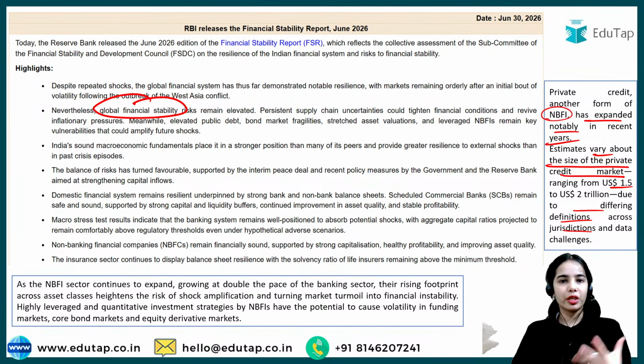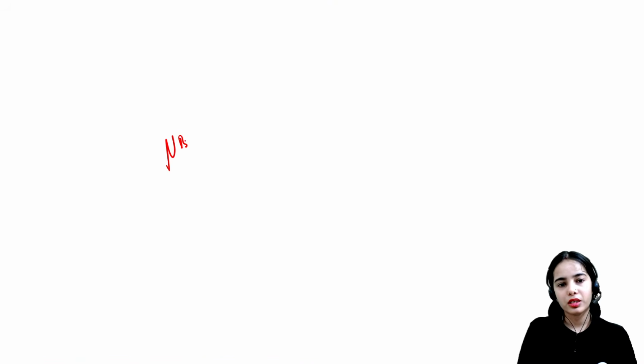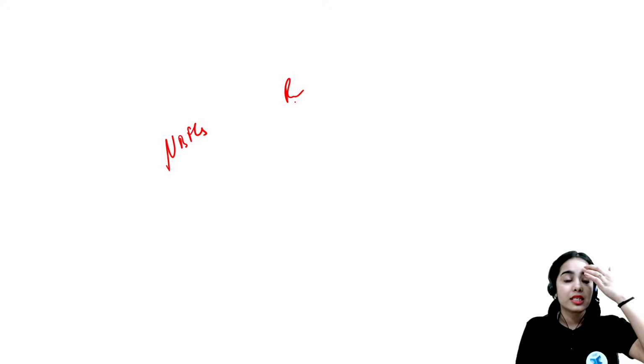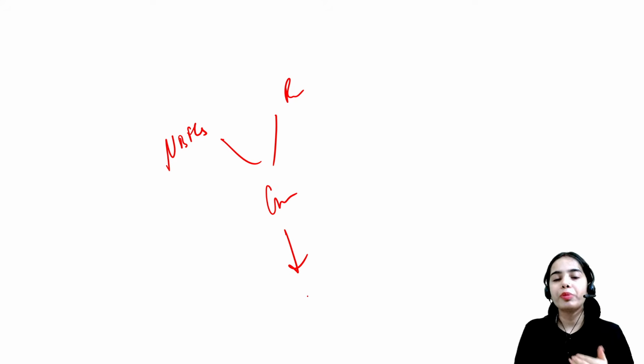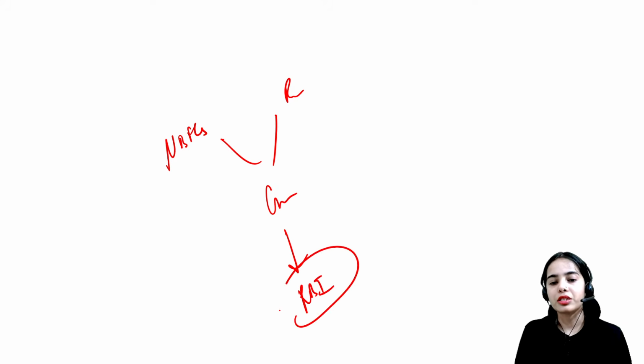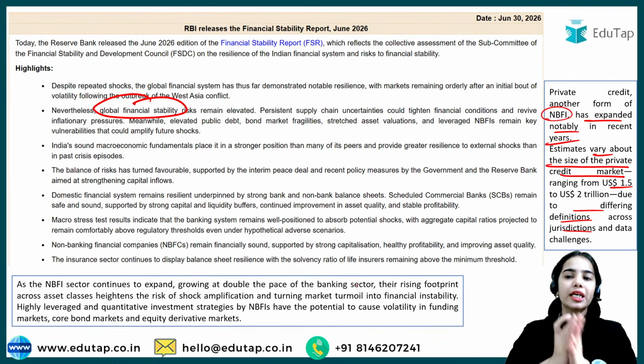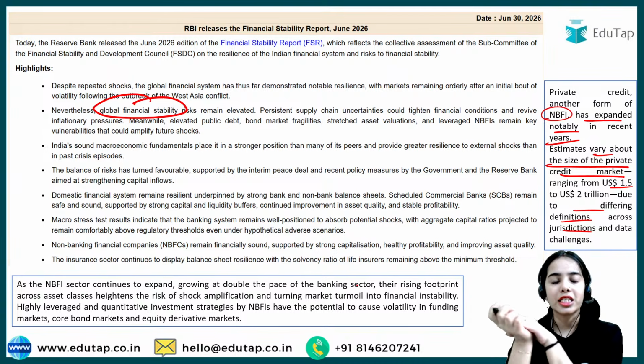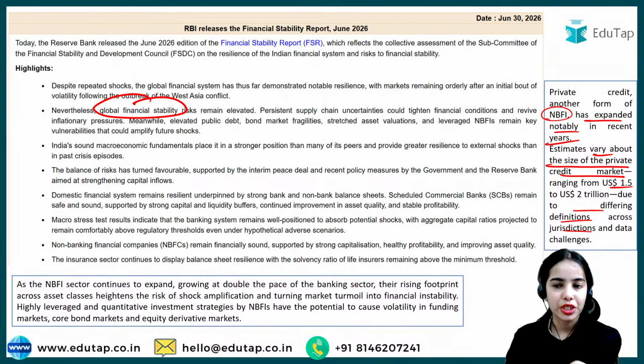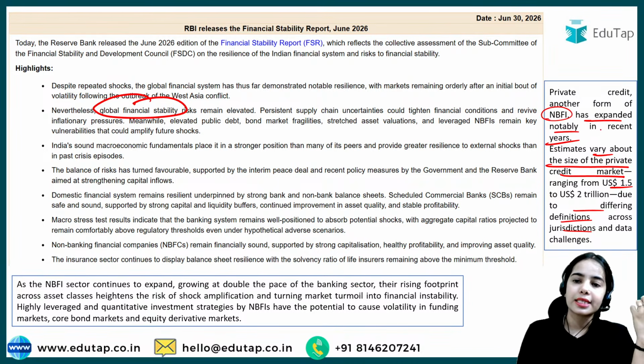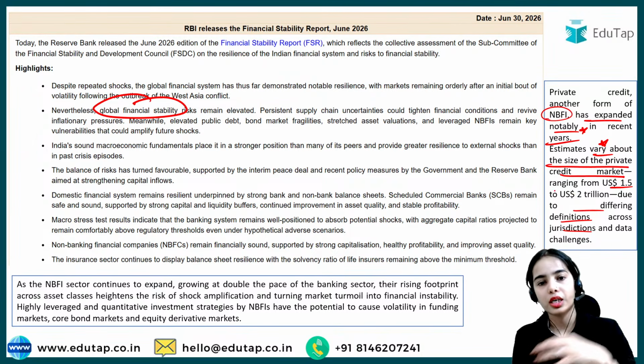In India, the private credit might not be allowed. Only the NBFCs and the banks, if they are providing credit, they need to be regulated by the RBI, they need to be registered, or they need to have the license from the RBI. But in the global market, there is private credit that is being provided by the non-banking financial institutions at the global level. This has expanded notably, and estimates vary about the size of the private credit market, ranging from $1.5 trillion to $2 trillion. So this is the idea.